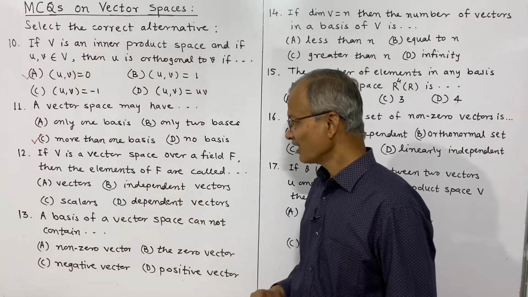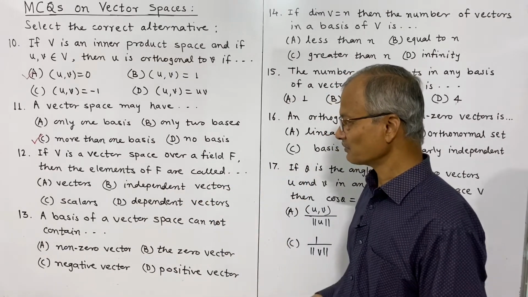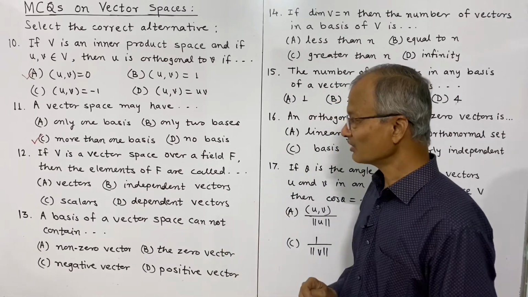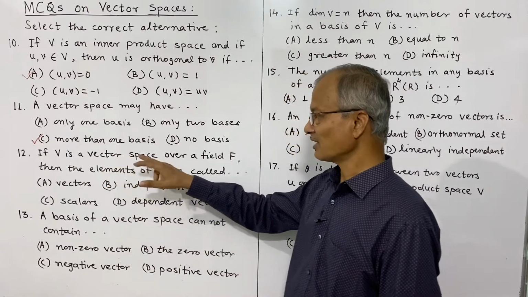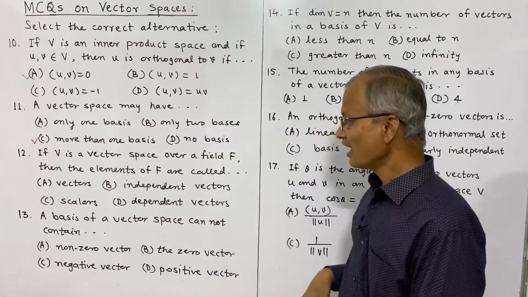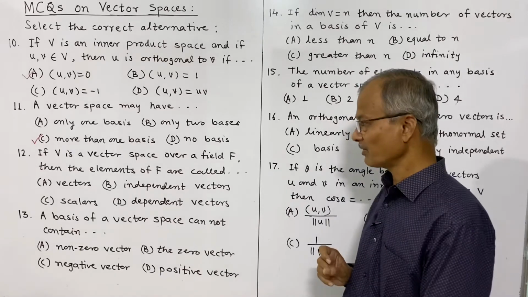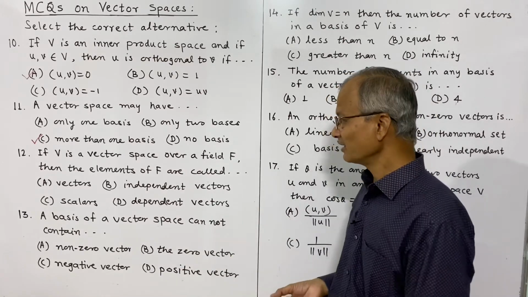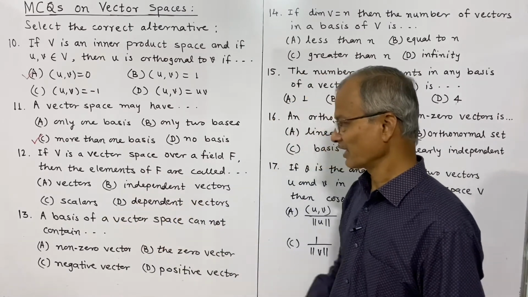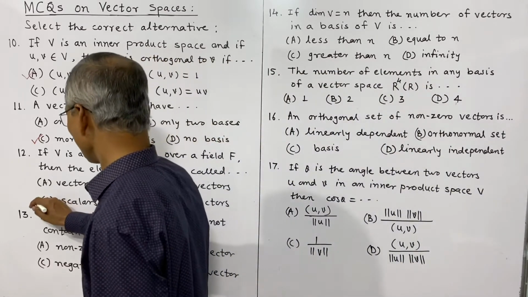12th is, if V is a vector space over a field F, then the elements of F are called. Now this is straightforward and easy. In the very definition of vector space, we have defined a vector space over a field F, and we denote the elements of the vector space as vectors v1, v2, etc. And the elements of F we have denoted by Greek letters alpha, beta, gamma, or alpha 1, alpha 2, etc. And these are called vectors, independent vectors, scalars, dependent vectors. The correct alternative is scalars. Elements of a field are called scalars.